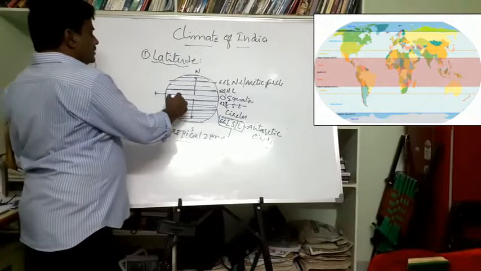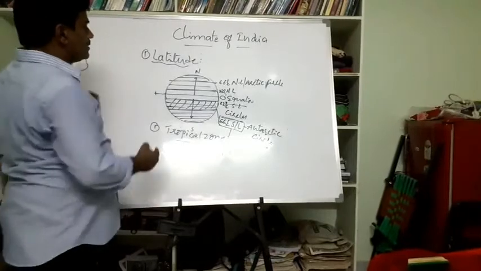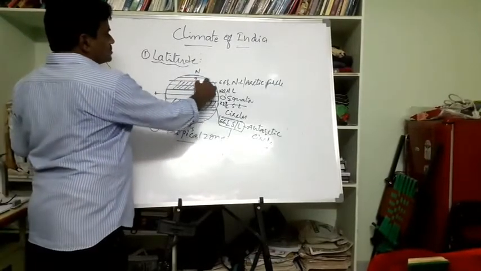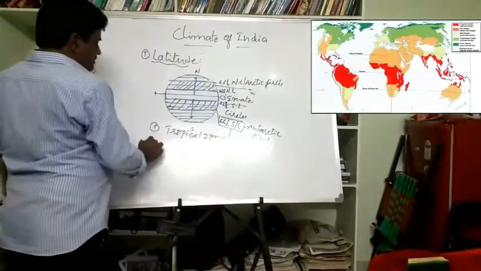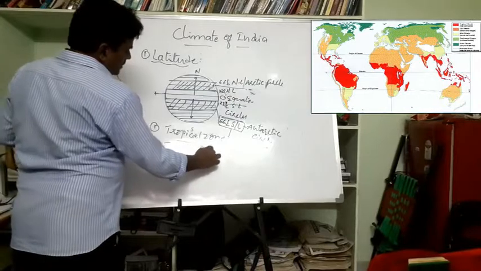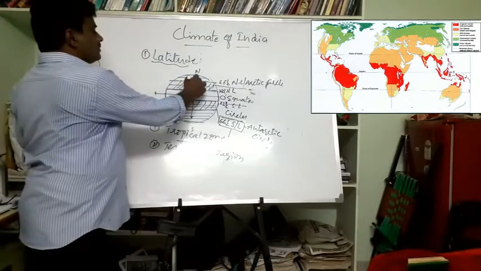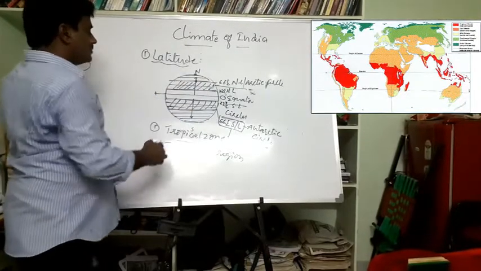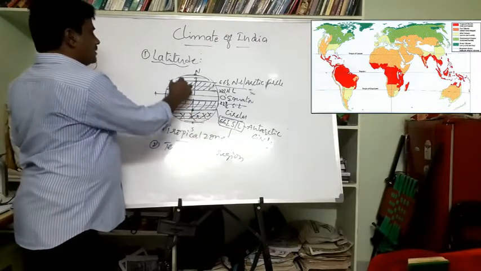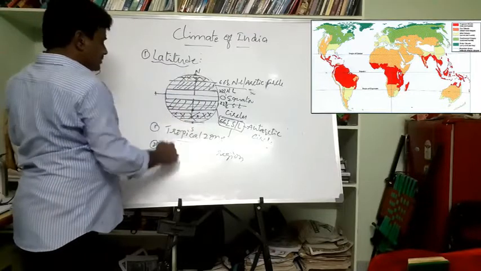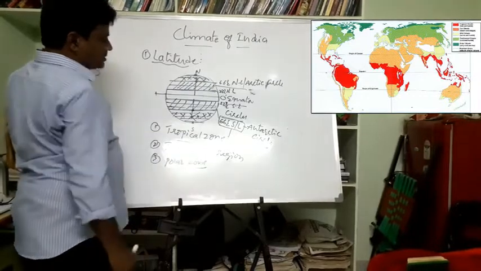The region between these two, 23.5 southern latitude to the Antarctic Circle and 23.5 northern latitude to the Arctic Circle, is called the temperate region. And as we move away from the Arctic Circle to the North Pole, and the Antarctic Circle to the South Pole, this region is called the frigid zone. The third zone is called the polar zone, nothing but the frigid zone.